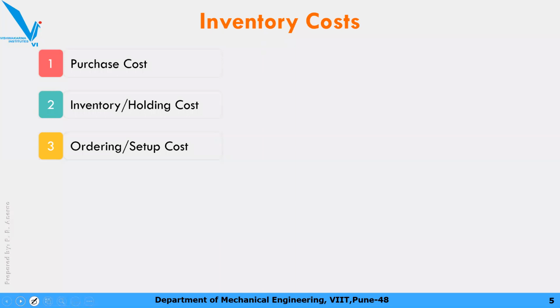Okay, so labor are hired to take down the material from the trucks and put it into your storage facility. So all these costs are clubbed under ordering cost.